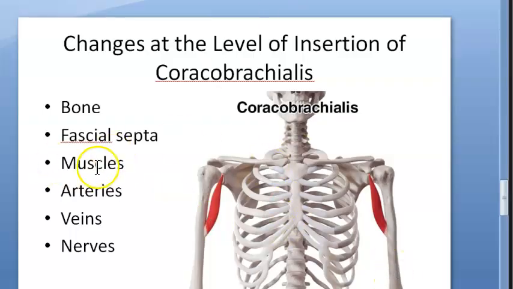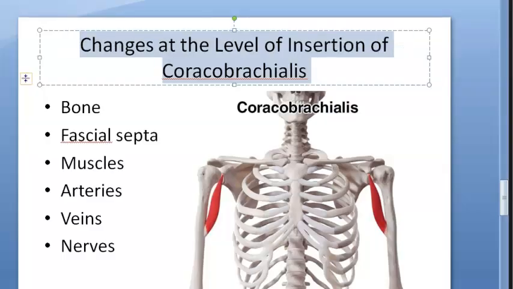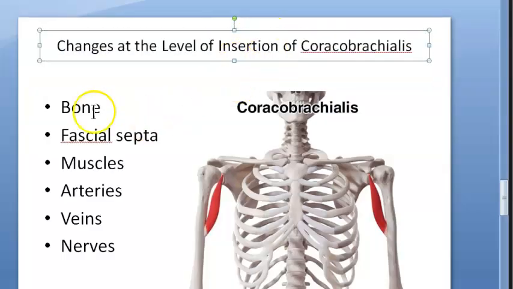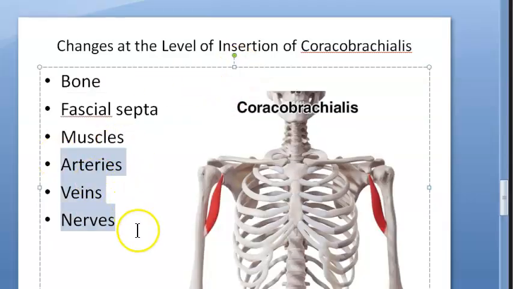So shall we move to the events, guys? Now look at the events. The events we will divide like this. There are so many headings, let us look one by one. Here you will always say artery, vein, nerve, muscle. Also remember some muscles, then bone. Bone itself has some changes, and then some fascial septa, the septa of the muscle. It is the intermuscular septa, nothing to do with your face. It is the fascia of the muscle.